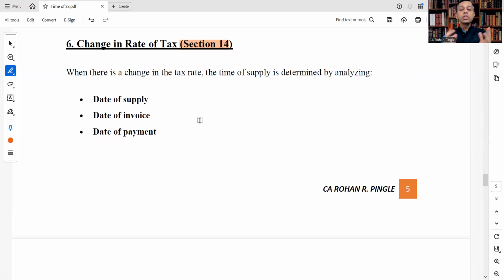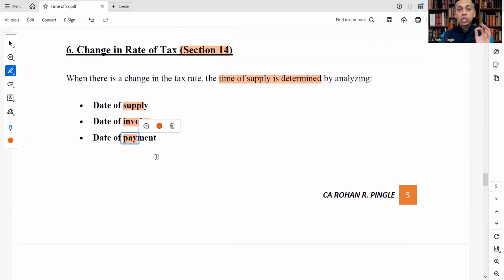Then what will be the scenario? When there is a change in the tax rate, the time of supply is determined by analyzing date of supply, date of invoice, and date of payment. Supply, invoice, and payment dates are analyzed. In case of change in rate of tax, time of supply is determined by analyzing what? Date of supply, date of invoice, and date of payment.